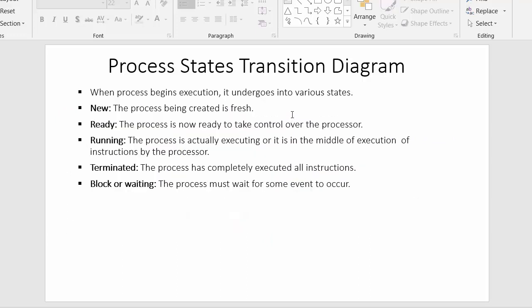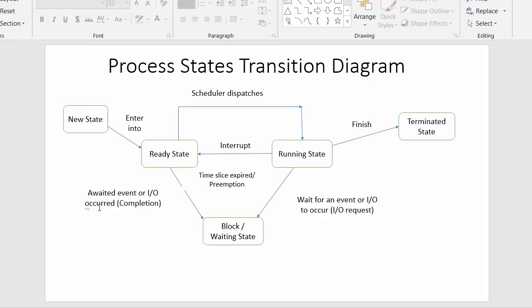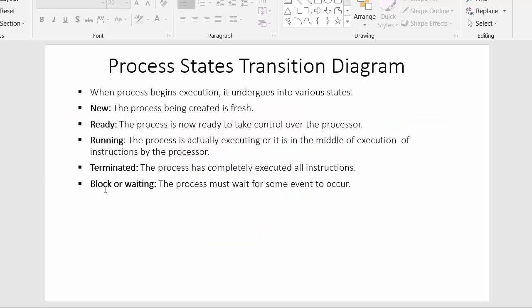So in this video we have discussed the various states through which any process has to undergo if it wants to execute itself inside the processor, and we saw the process state transition diagram as well. I hope you guys have understood each and every point of this video, and that's all for this video.